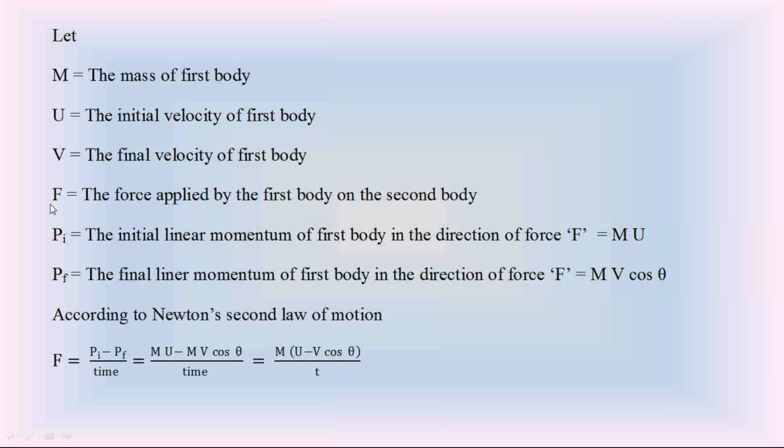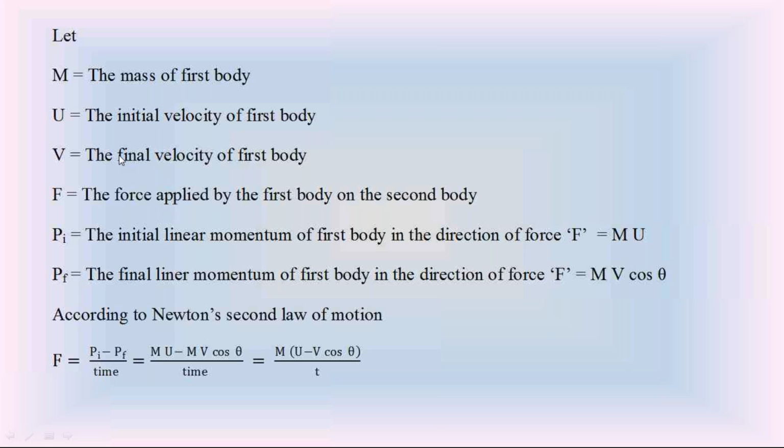Then the force F is horizontal. The initial velocity is also horizontal. So the initial linear momentum of the first body in the direction of force F, that is important here, is important in the second case. Since this velocity u is in the direction of force F, the initial linear momentum of the first body in the direction of force F is m into u.